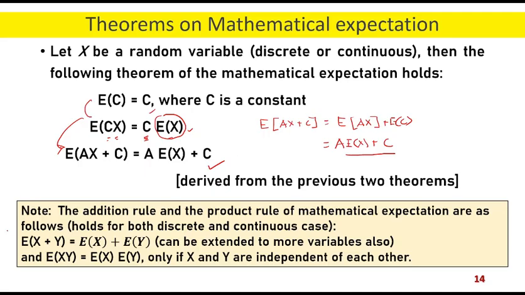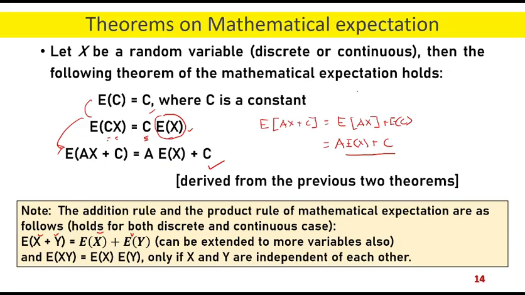Now let us look at what we shall do if we have two random variables. If x and y are two random variables, then expectation of x plus y equal to expectation of x plus expectation of y. And this formula holds both for the discrete case as well as for the continuous case. So we are not treating the discrete and continuous cases separately. If we look at the proof, whether it is discrete or continuous, that will only create a difference in the way things are deduced. In one case we will use summation, in the continuous case we will use integration. But overall, this theorem holds that expectation of x plus y equal to expectation of x plus expectation of y. And this can be extended also for more variables.